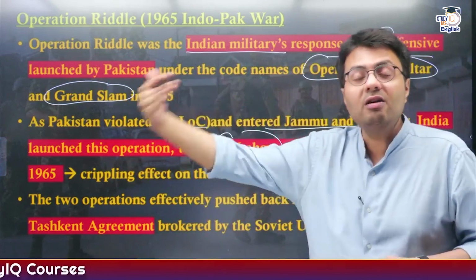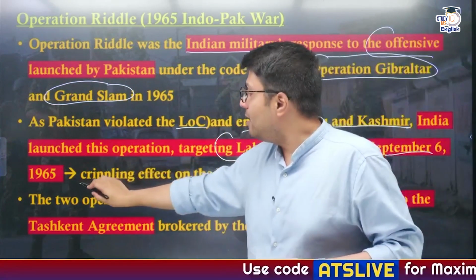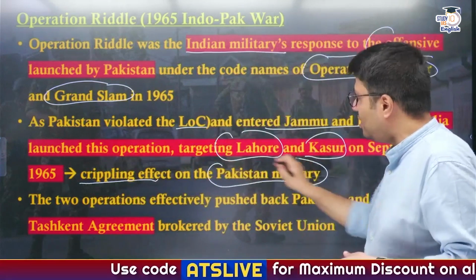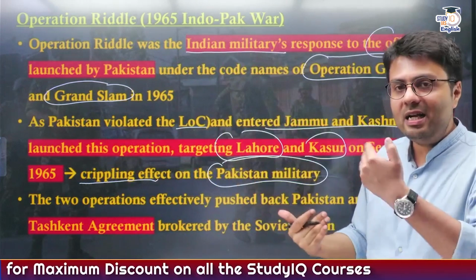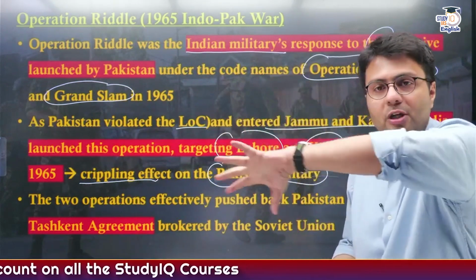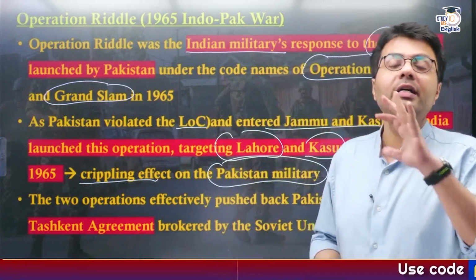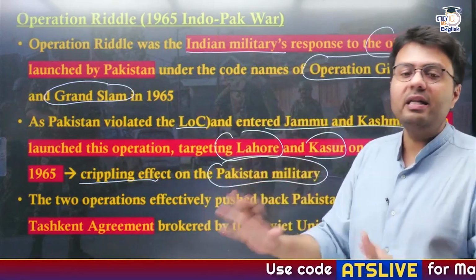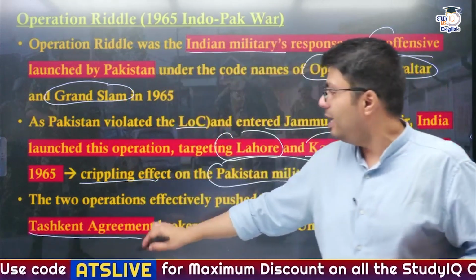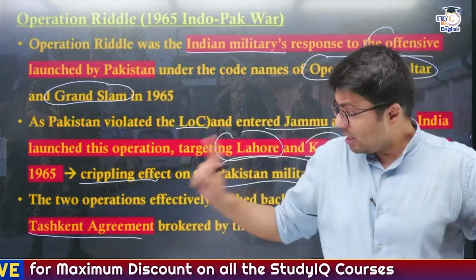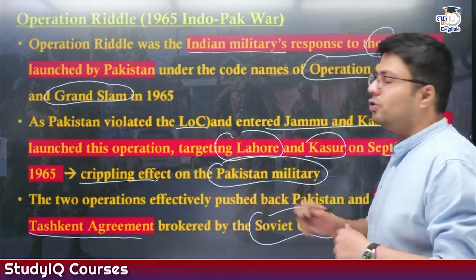Now this counter aggression by India, entering the Pakistani Punjab region, had a crippling effect on the Pakistan military, and also on its confidence. India actually counter-attacked and captured much Pakistani territory, and it forced Pakistan to ask for negotiation and ceasefire to end the 1965 war. This agreement was signed in Tashkent when Indian Prime Minister Lal Bahadur Shastri went to Tashkent, and the agreement was brokered by the then Soviet Union.